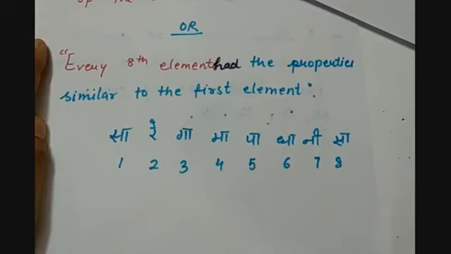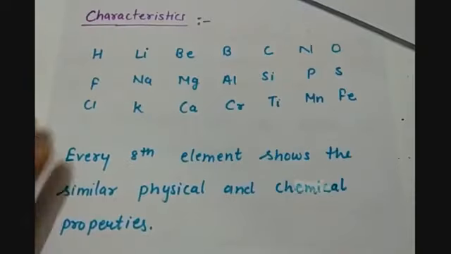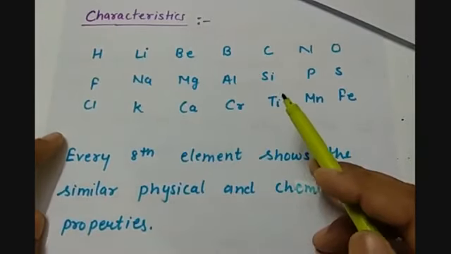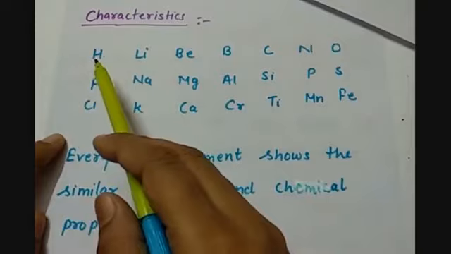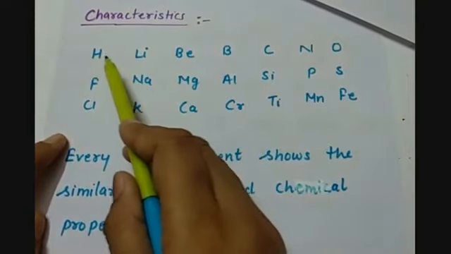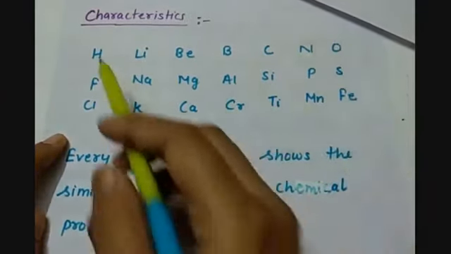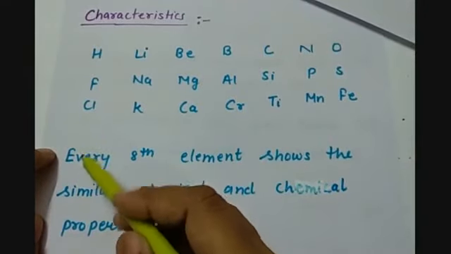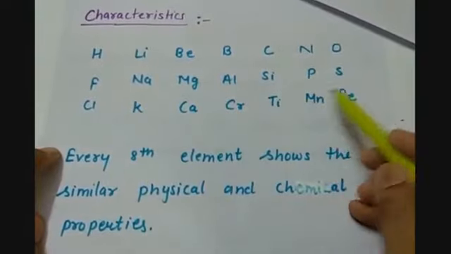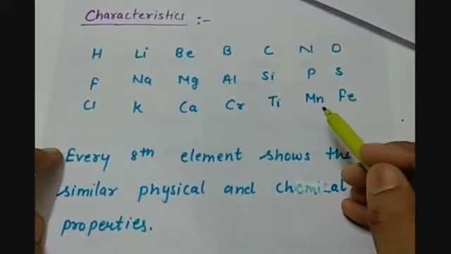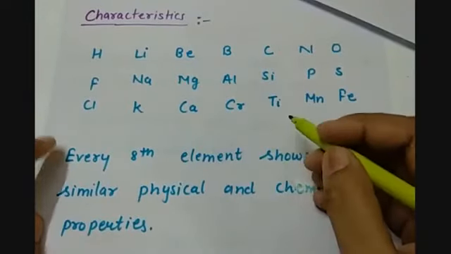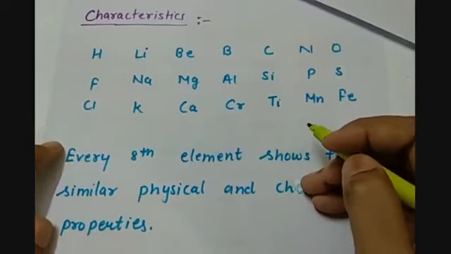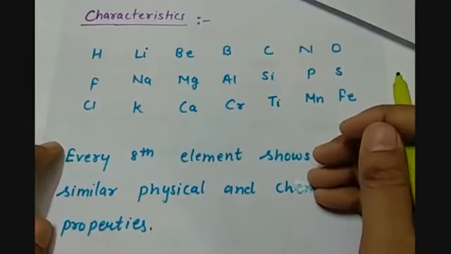This way he gave a table. Here you can see that in the octaves table we have 7 elements this way, and we also have 8 elements in this way. But I have shown only 3 rows of the table here, because as we go further in the sequence, the law is not applicable.